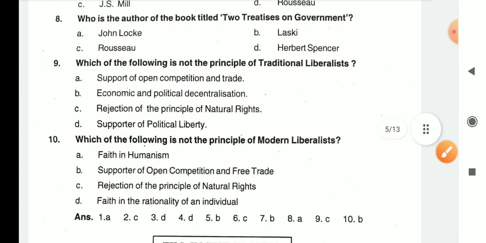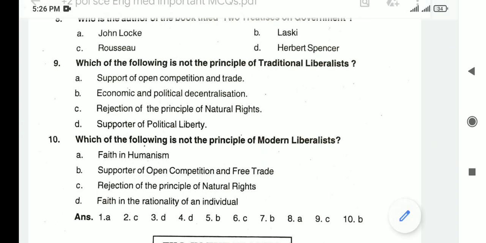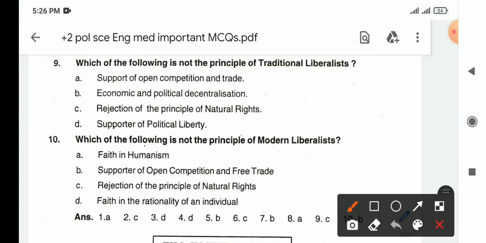Now, which of the following is not the principle of modern liberalist? Which one is not? So it is faith in humanism, support of open competition, free trade. Now they didn't support it; they wanted government to interfere. So this would be our answer. Faith in rationality of individual. This is there, and rejection of the principle of natural rights.